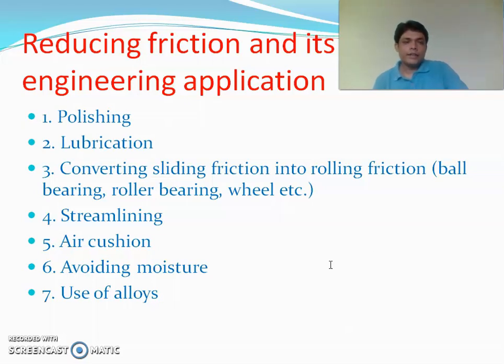Another way is streamlining. Actually, it works in the case of fluids, that is viscosity. It means making an object of a particular shape that helps reduce the friction or viscosity. Use of an air cushion is another way. It is similar to lubrication, but instead of oil or liquid, we use compressed air. Number 6 is avoiding moisture. Moisture also increases the friction, so avoiding moisture can reduce the friction. And number 7 is use of alloys. Some alloys have very low coefficient of friction, so instead of the pure metal we can use alloys.